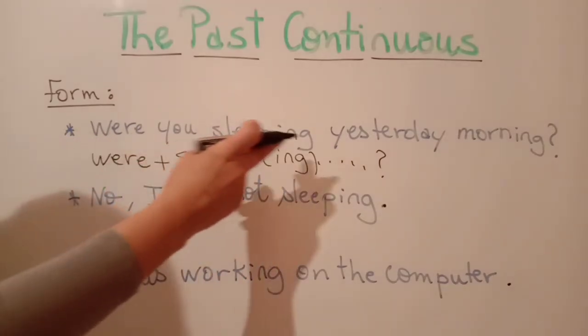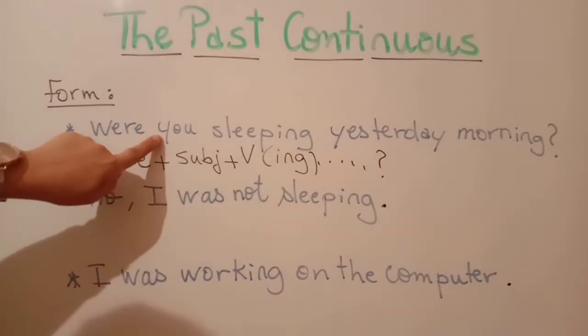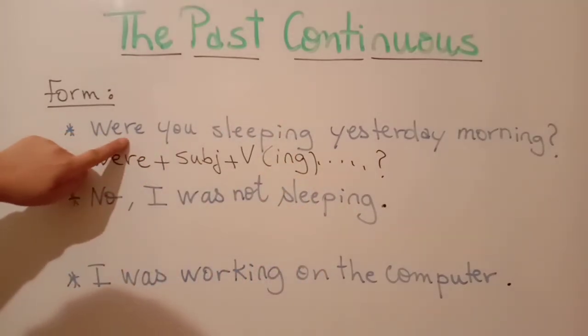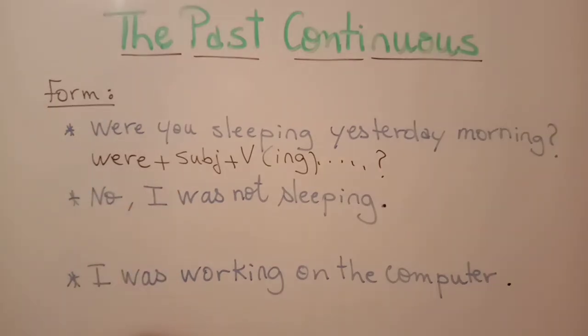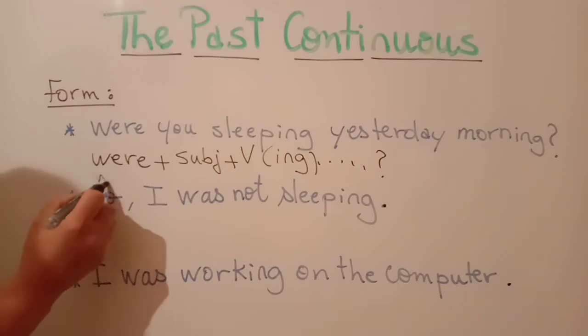Were you sleeping? Here, because we have you, we use were. If I have, for example, I or he or she or it, we are going to use was.